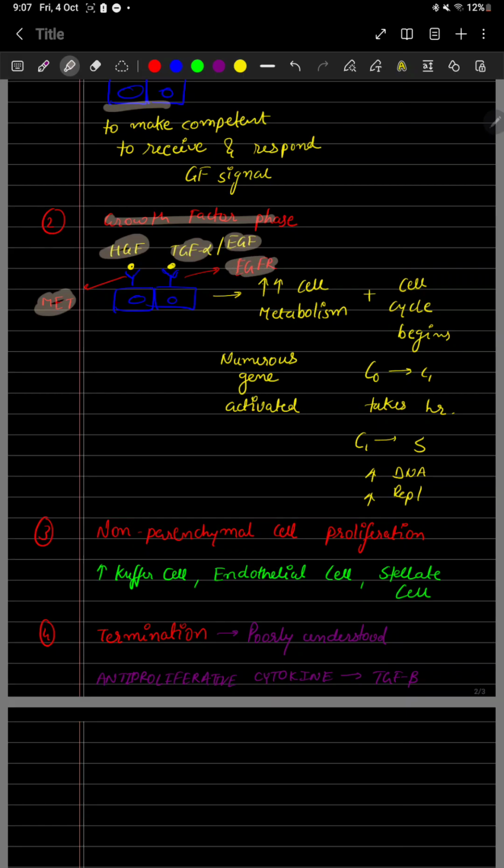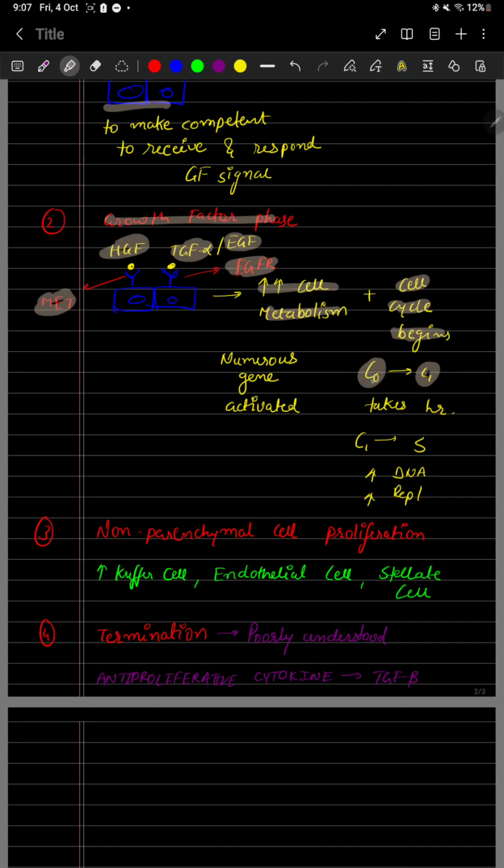When receptors and growth factors combine, they increase cellular metabolism and make the cell ready for the cell cycle. Basically the cell goes from its quiescent phase, that is G0, to G1. You all know that hepatocytes are stable cells which divide conditionally, so now we have a requirement of dividing them.